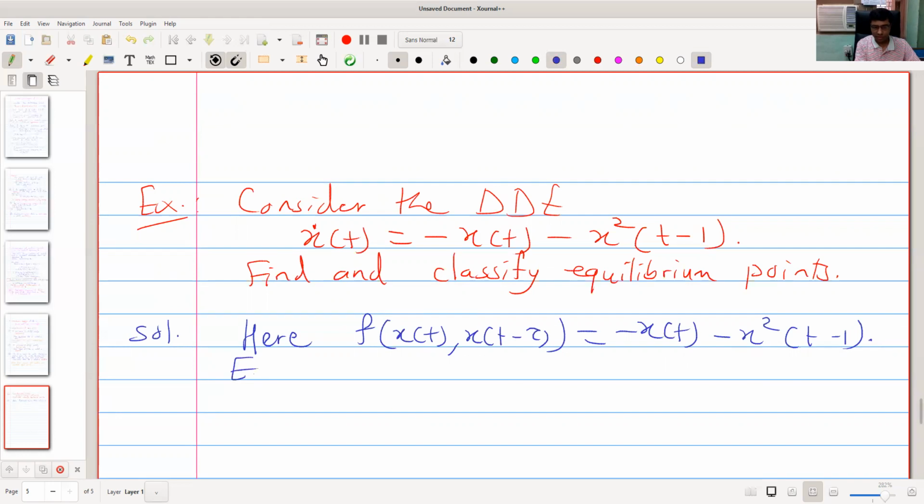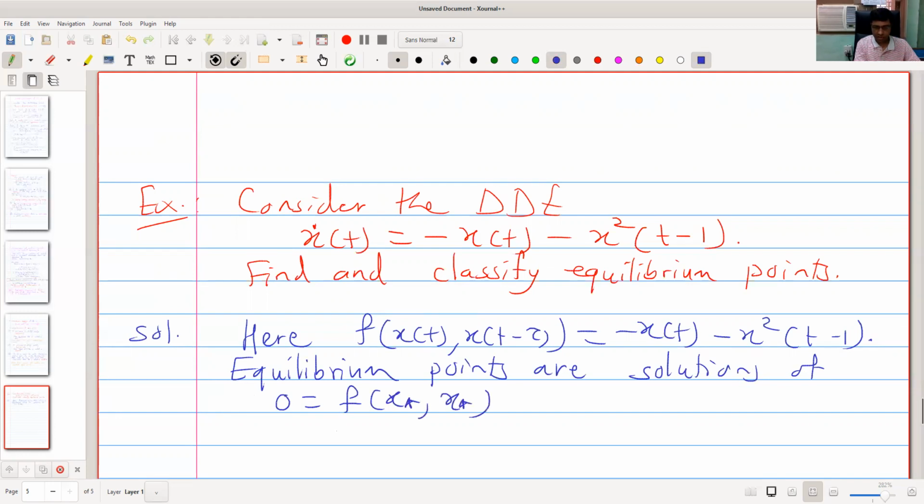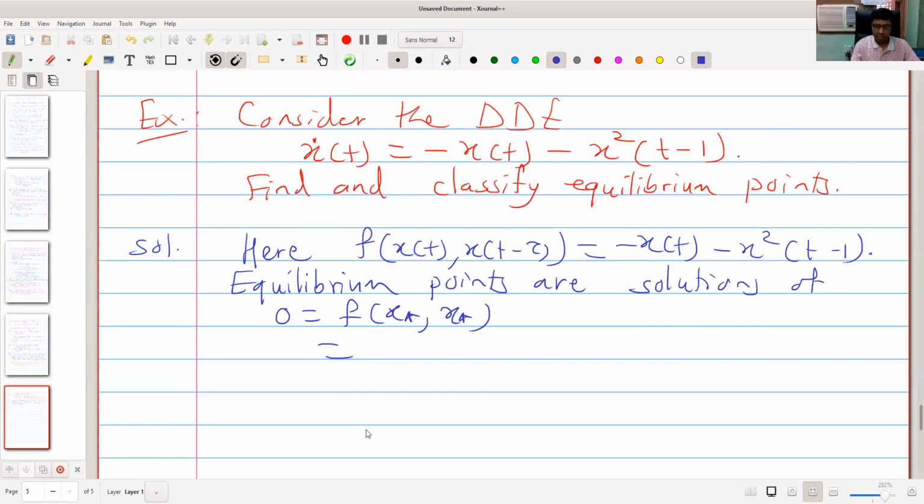So f of x star x star is minus x star minus x star square, which is minus x star into 1 plus x star, isn't it?